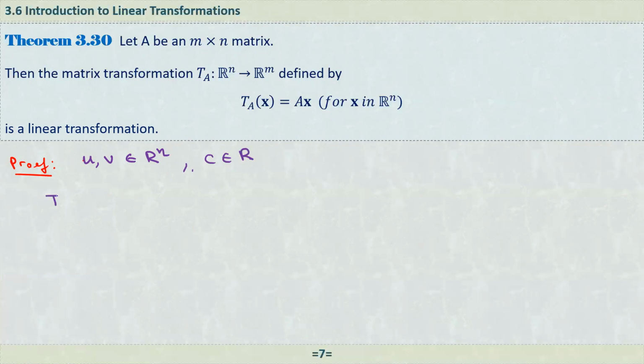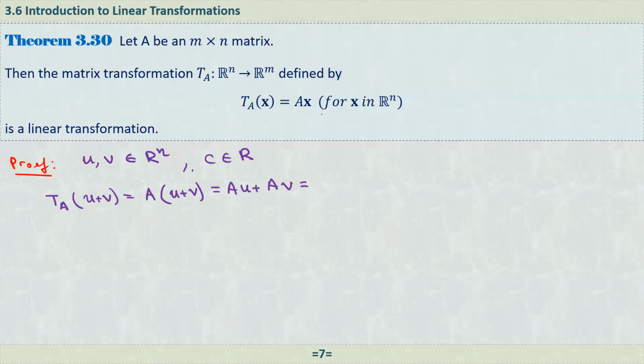Then here we have, you just pick two vectors. The first property, U plus V. By this equation, that means that this transformation is defined by the matrix A times X. What is our vector here? That is U plus V. So here we have A times U plus V. And just using the property of matrices, I can distribute this A over U and over V. So here we have A times U plus A times V.